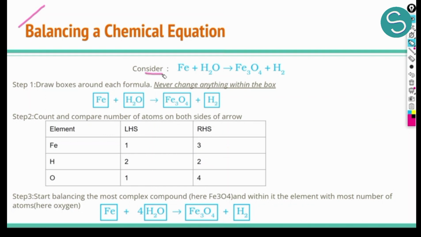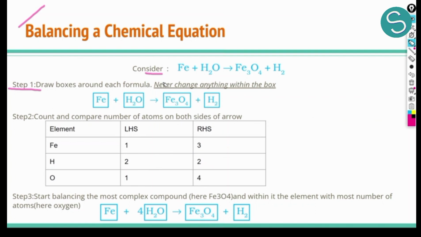Now here we are considering this example. We have iron plus water giving us iron oxide and hydrogen gas. So let us check. Firstly, the first step which we should do is to draw boxes around each compound. So we draw boxes around the formulas of each and every compound, around iron, around water, around iron oxide, and around hydrogen.